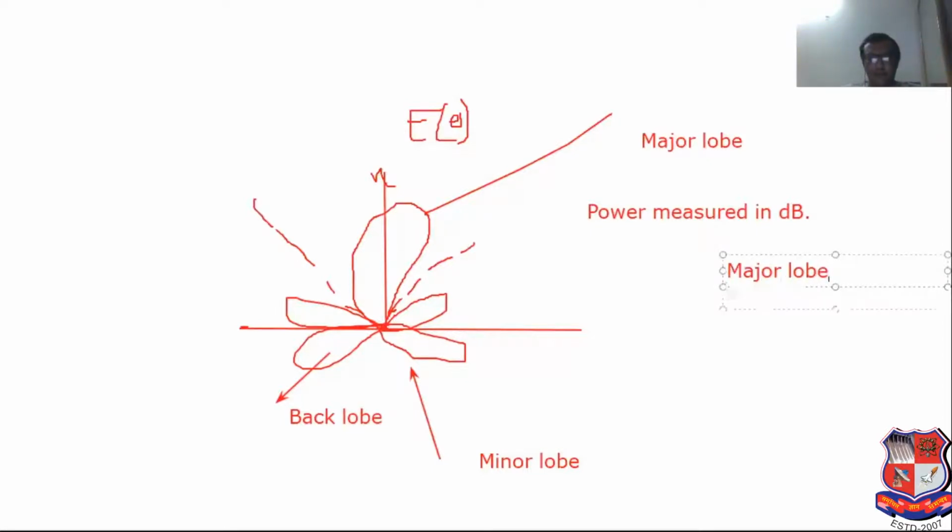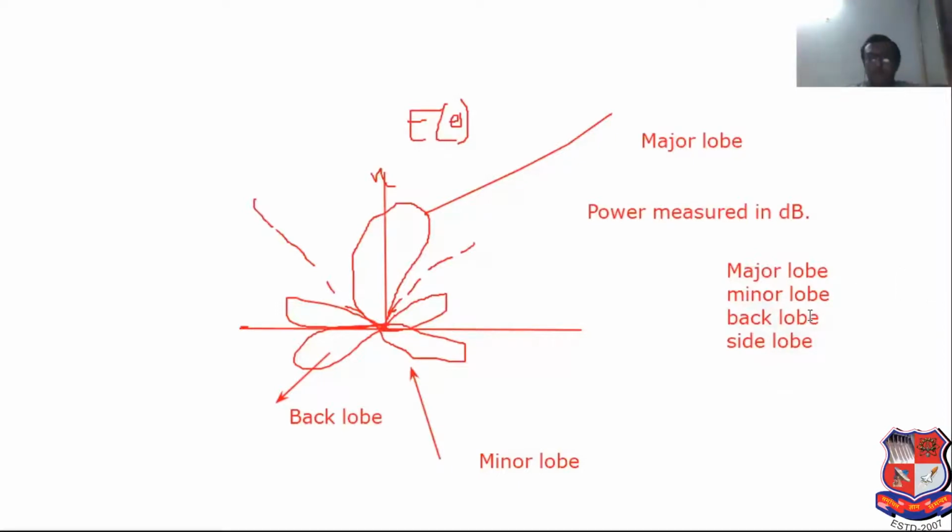First, major lobe, minor lobe, back lobe, side lobe. So please prepare how many types of lobe can be present in the radiation pattern. That question can also be asked in the examination.